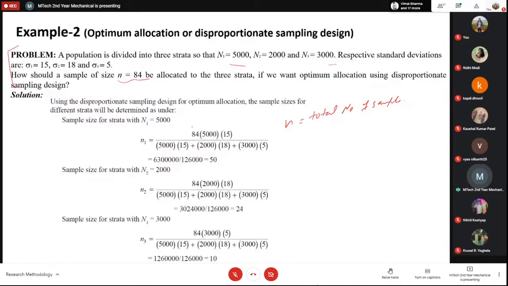In this case, the total sample size is 84, and 5,000 is N1, and 15 is sigma 1, and then upon 5,000 into 15 and 2,000 into 18, the N1 sigma 1 plus N2 sigma 2 plus N3 sigma 3. And if you calculate, then you have to take 50 people from this group of 5,000. Okay, 50 from 5,000.